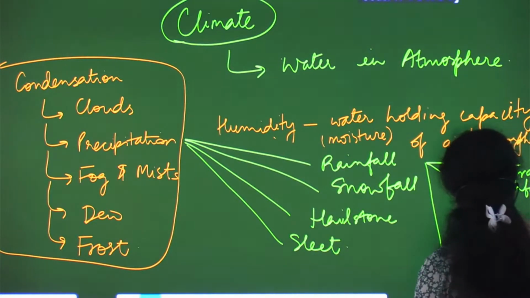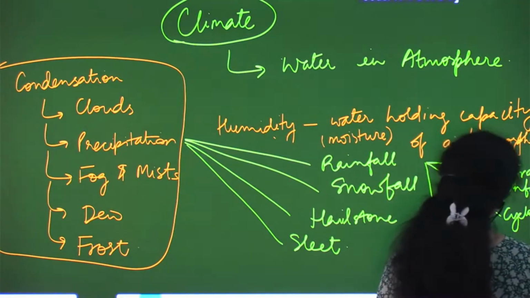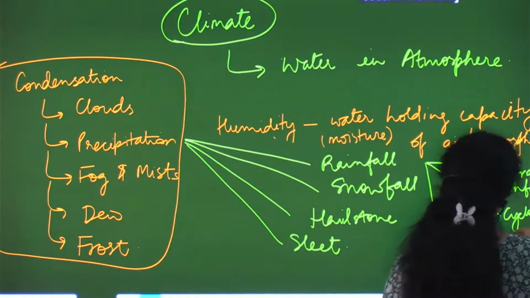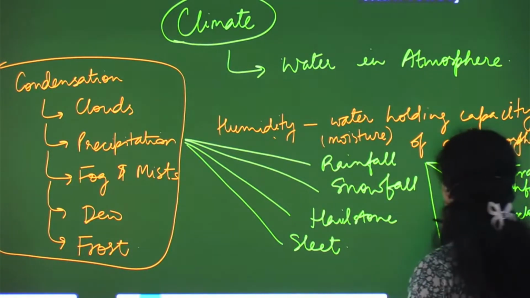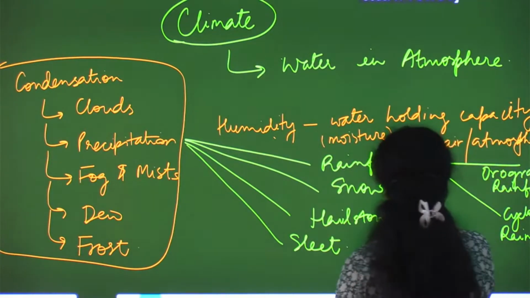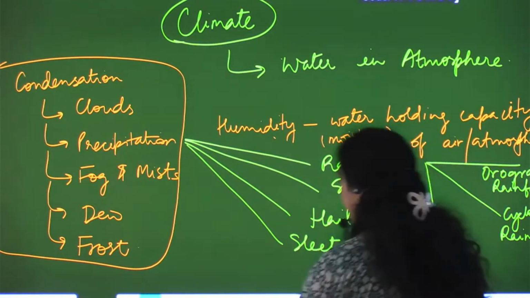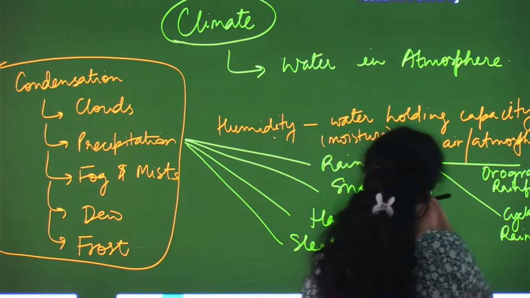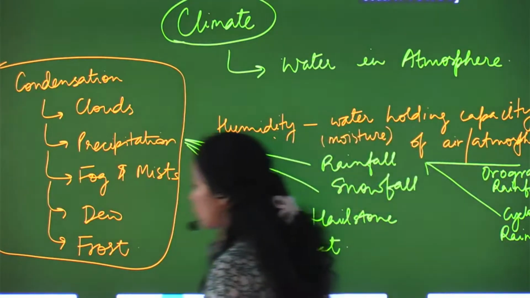Then there is cyclonic rainfall, and then there is convectional rainfall. Let's first discuss these.